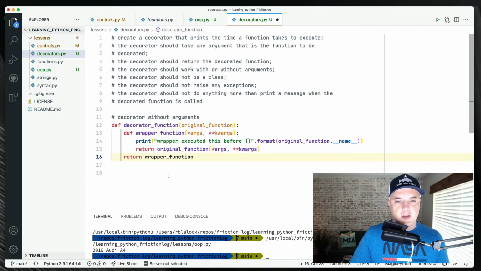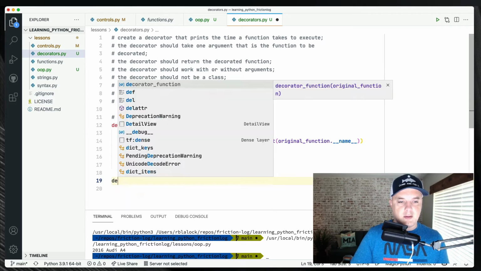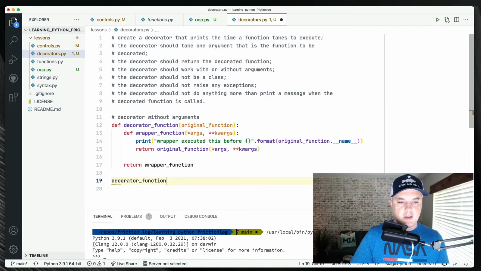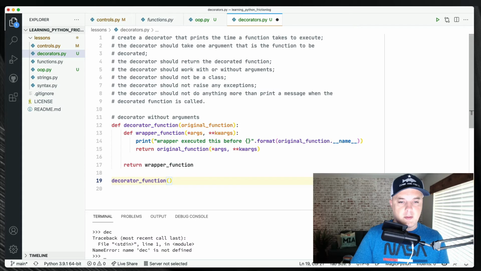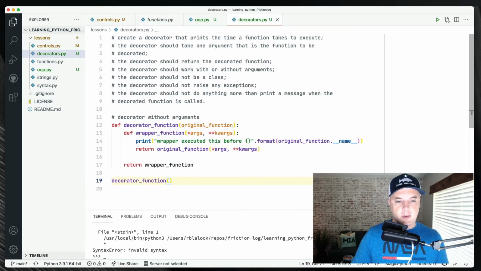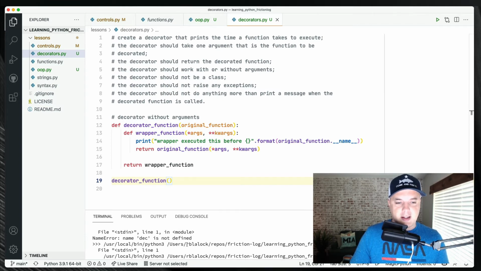This is interesting. Return wrapper function. So it looks like it's doing this, right? And then... invalid syntax.